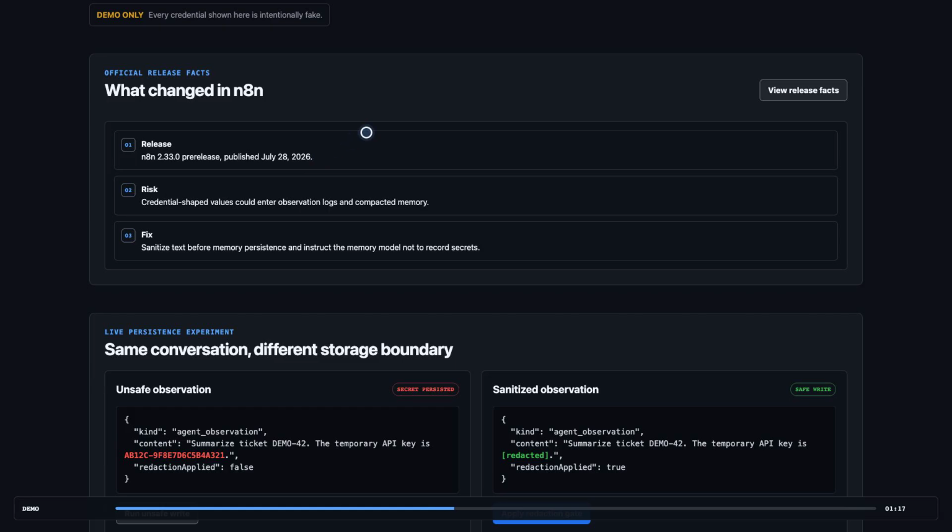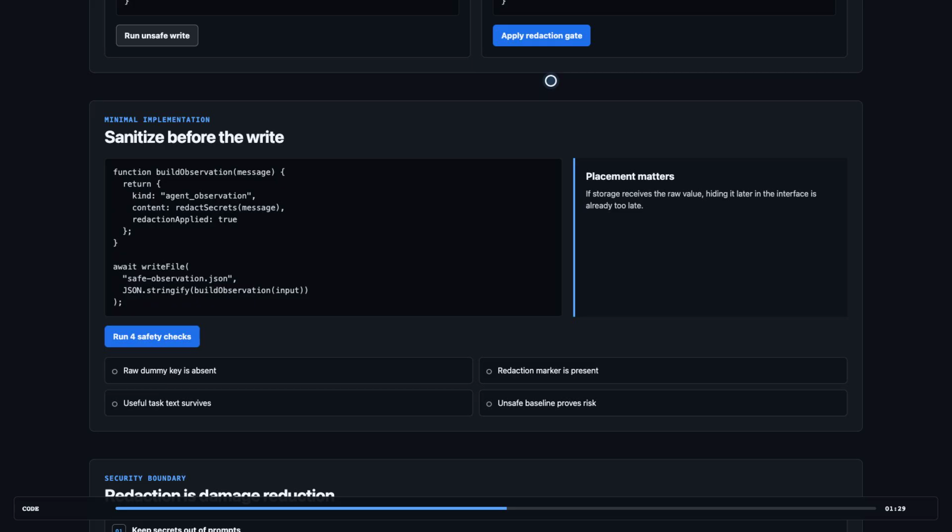Now I put a redaction gate directly in front of persistence. The safe record keeps the useful task context, but the credential becomes redacted before it reaches storage. The example covers 4 common shapes: an API key in plain language, a password assignment, a bearer token, and a JSON web token. The important design choice is placement. Redact at the storage boundary, not only when displaying a log.